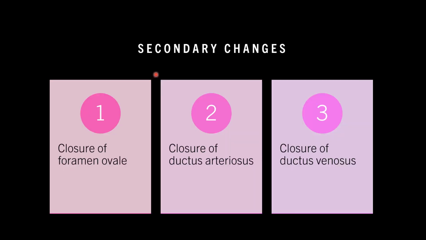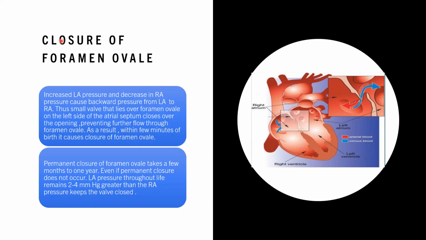Now the secondary changes. The secondary changes are divided into three parts: closing of the three shunts present in the fetus. The first one being closure of foramen ovale, the second one closure of ductus arteriosus, and the third is closure of ductus venosus. The first is closure of foramen ovale.